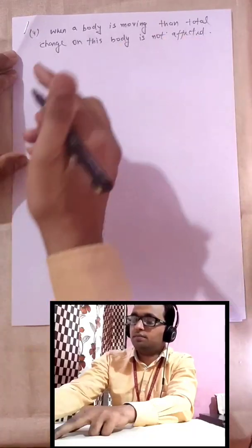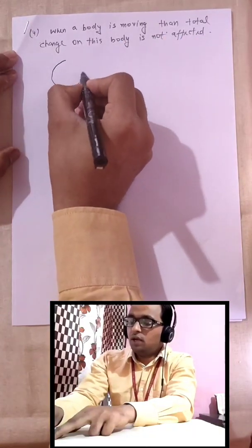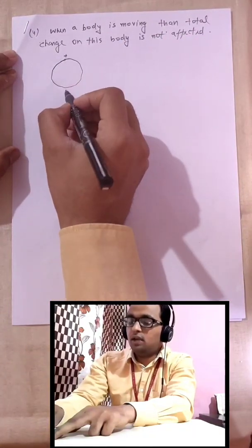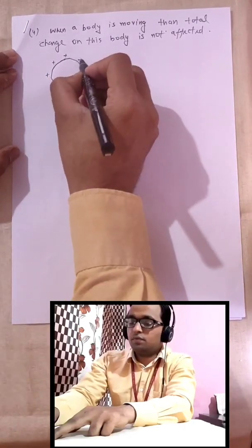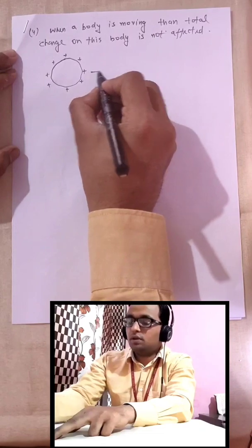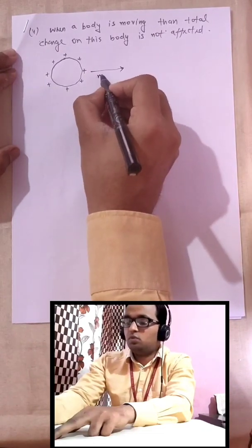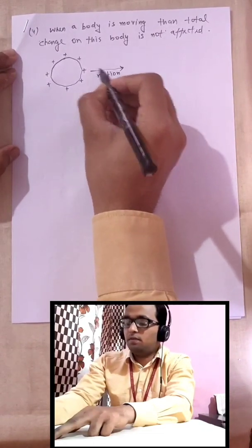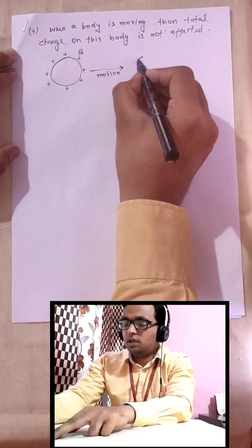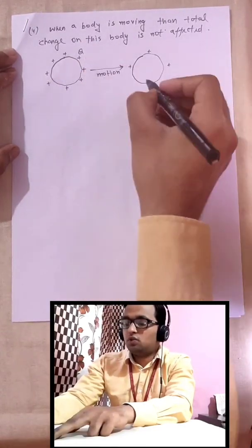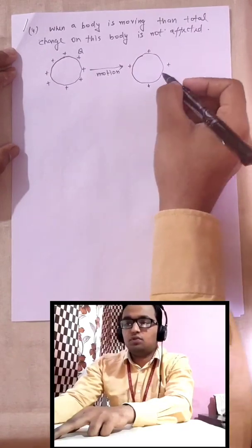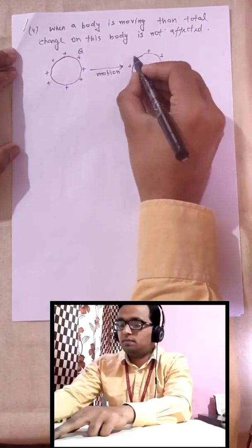Not affected. Suppose we have a particular body and we have provided some charge on it, and if this particular body is moving, then we can say its total amount of charge that was q initially will remain the same.